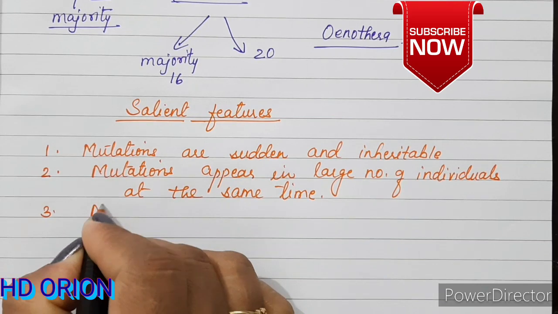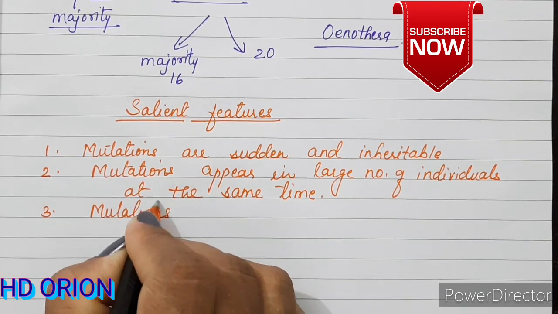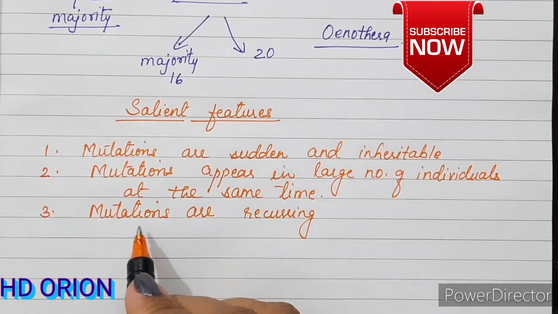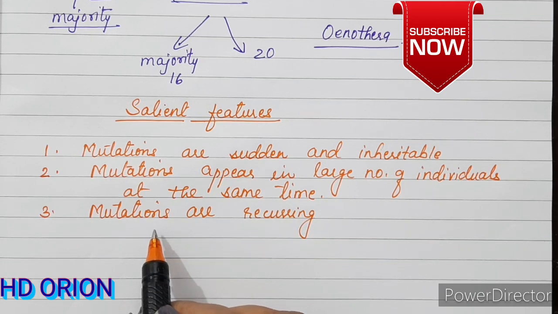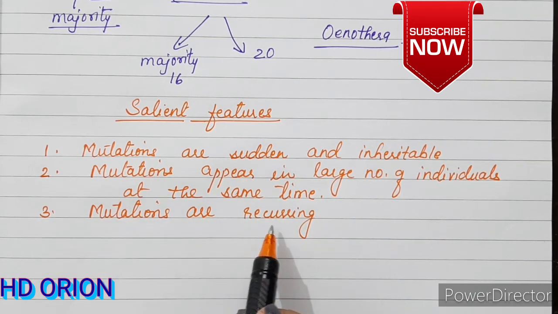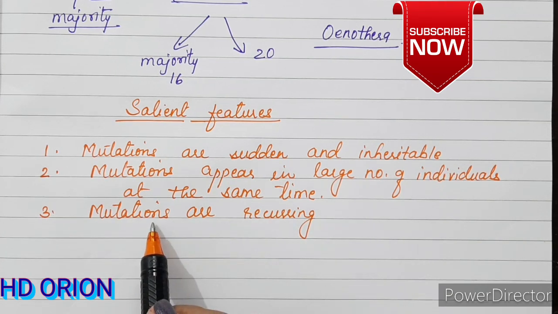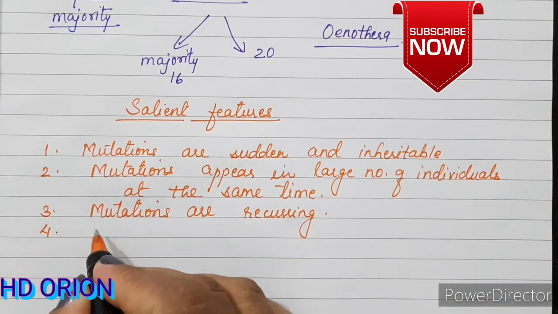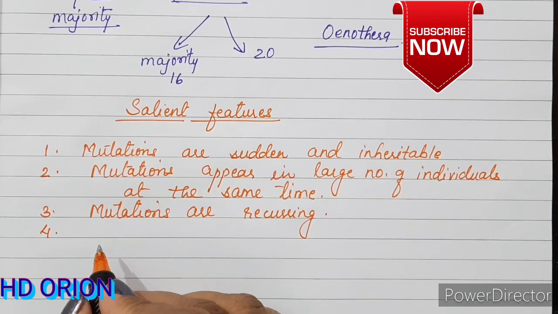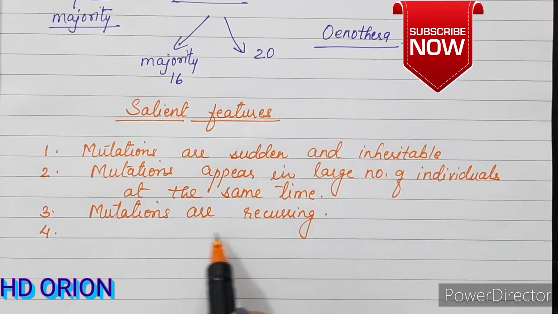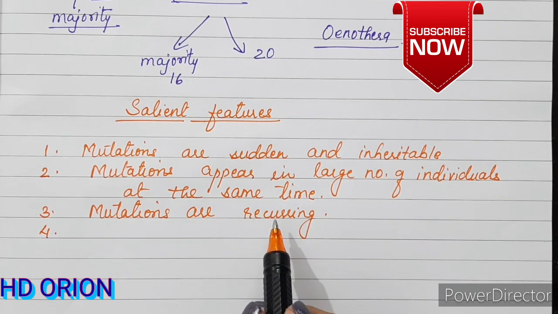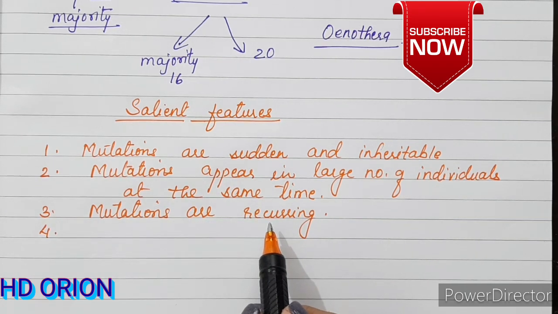Then mutations are recurring. If one individual has undergone mutation, that doesn't mean that there will be no mutation in the future. That individual may suffer mutations again and again, and therefore mutations are recurring in an individual. Thereby this increases the chance of selection by nature. If mutation is continuously seen in an organism again and again, that means nature has selected that individual, and therefore these mutations will accumulate and give rise to a new species.